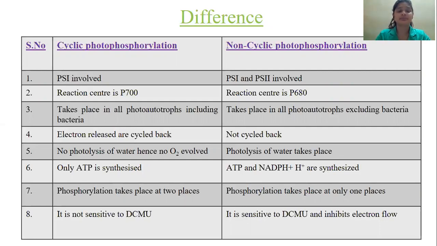Cyclic photophosphorylation is not sensitive to DCMU, dichlorophenyl dimethyl urea, and non-cyclic photophosphorylation is sensitive to DCMU, which inhibits the electron flow.